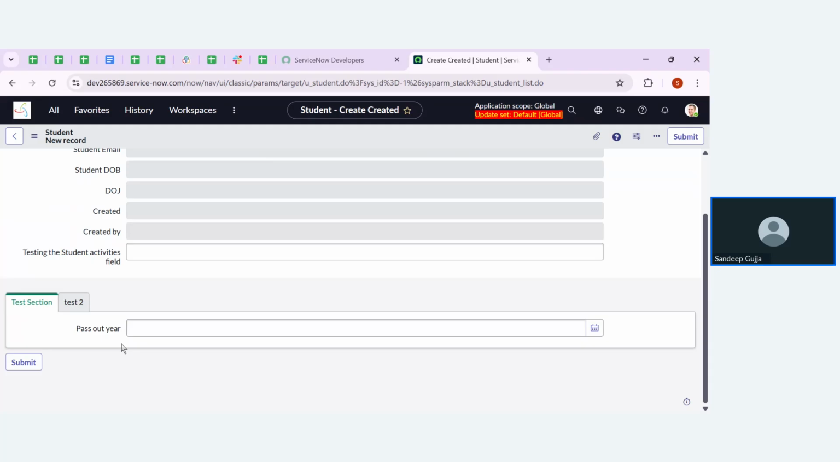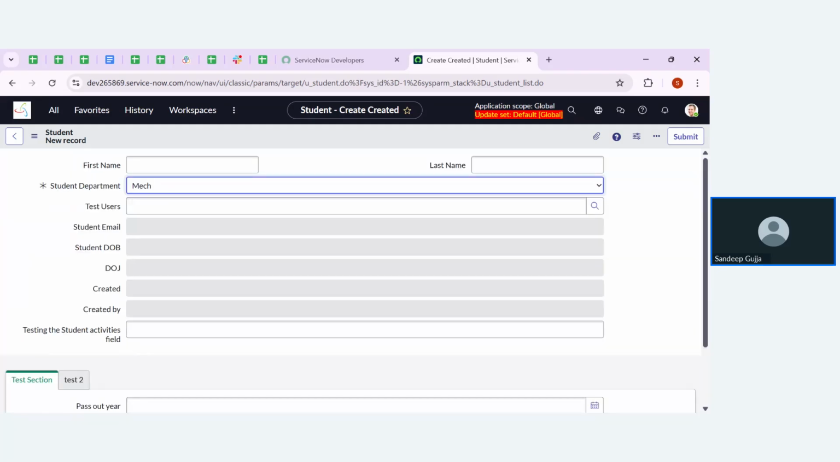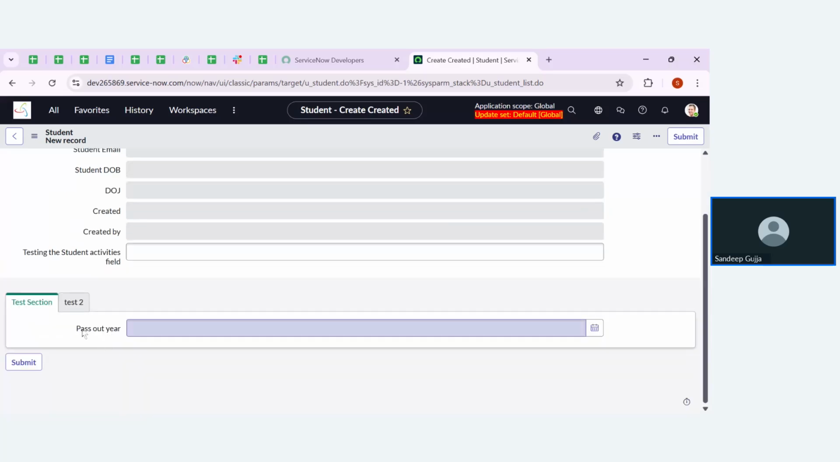Let me create the same thing on a different field, that is pass out year. What we performed using the UI policy for these two fields, student date of birth and student date of joining: whenever we make student department CSC, these two fields automatically become mandatory, right? Also, whenever you make student department MEC, these two fields become read only. The same thing is going to apply for the pass out year also.